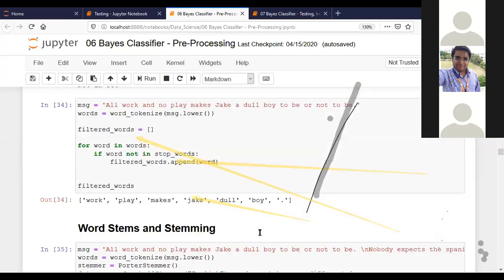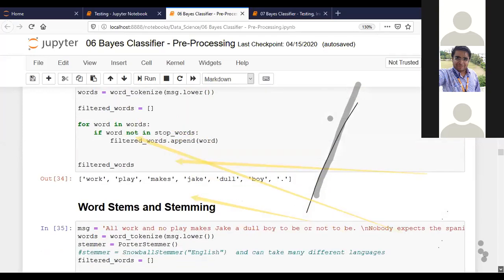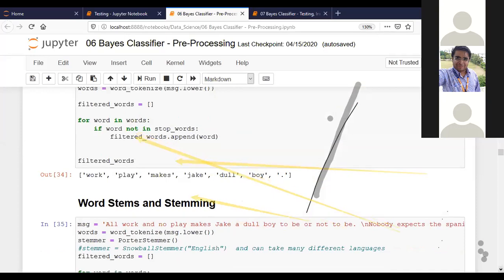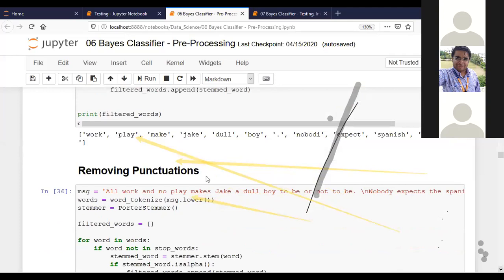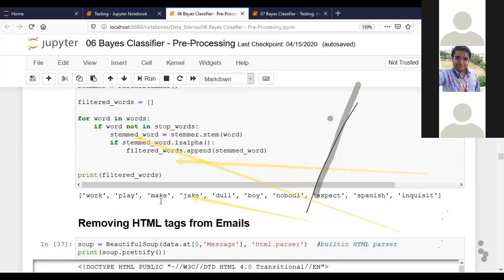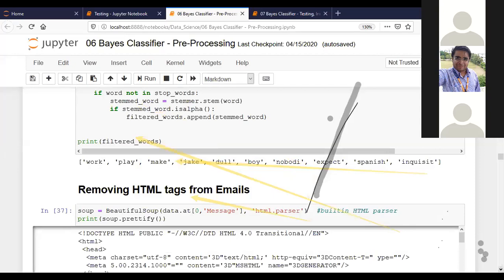Then what we are doing is creating stems. There is a lot of work we have to go through. We have to remove the punctuation also, so that we only get the particular data we need to understand. That's how we work on pre-processing of data.